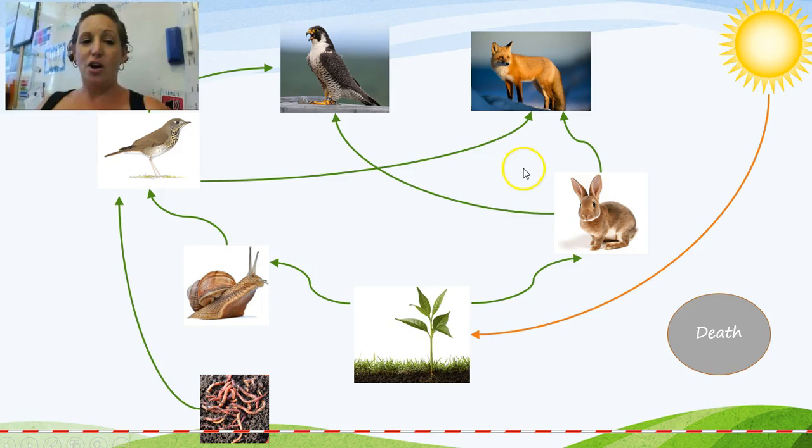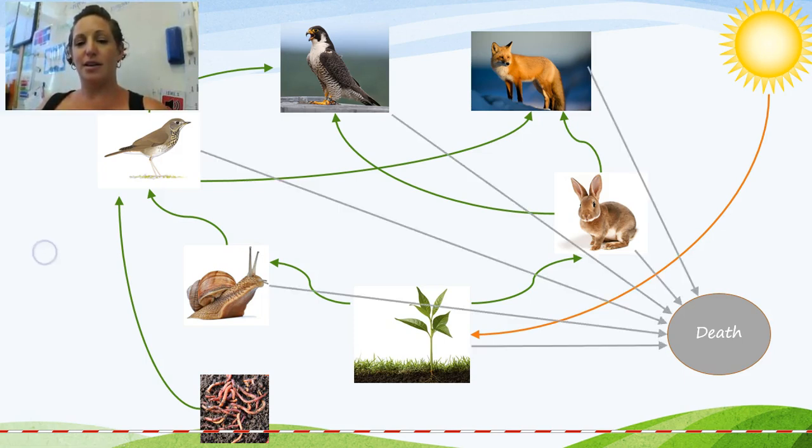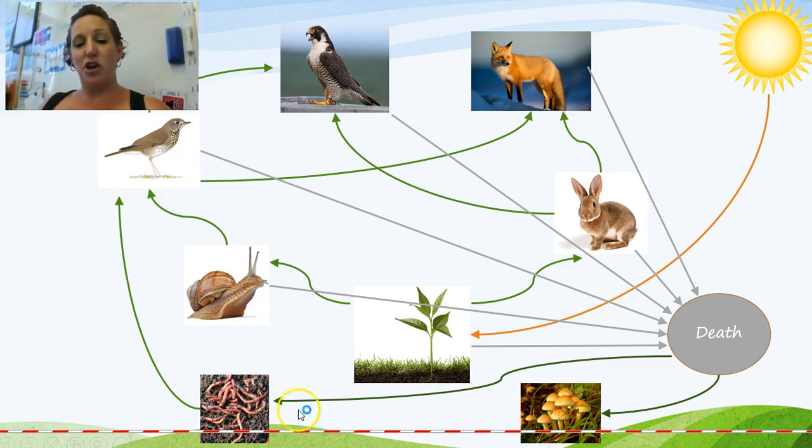Now, eventually, all of these things here in the food chain will die. And when they do die, it is then the decomposer's turn in the food web. So fungi will decompose all of the dead animals and plants in the food web. So will the earthworms. And the earthworms will also like to have a munch on the fungi.